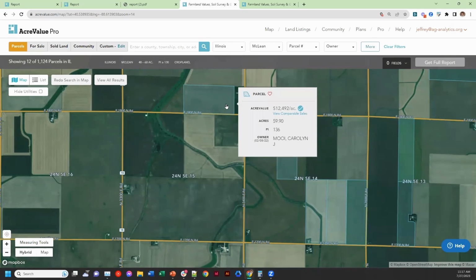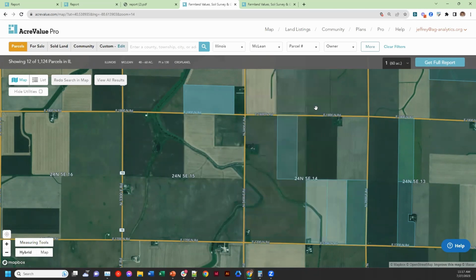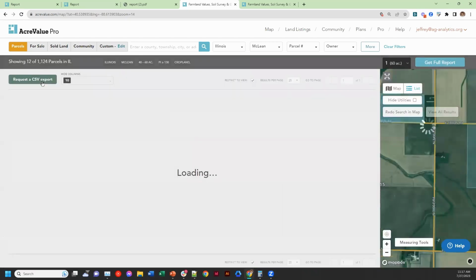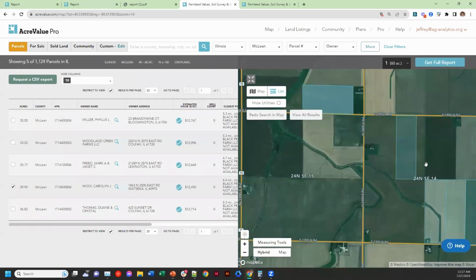And as I see them on the map, I can click into each of them, where I can see the owner and their address. I can also try and find phone numbers and email addresses for them. I can also open up a list, which will allow me to view all of the parcels and their information seamlessly. So you'll see me do that in a moment. I can understand, for these properties on my map, here are all of the owners, and here's how I get in touch with them in terms of the public tax address. If I want to try and find phone numbers and emails, I can do that through here as well.